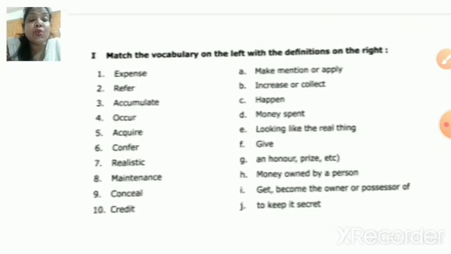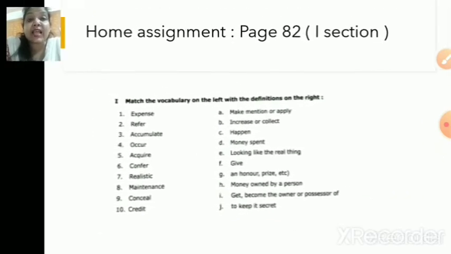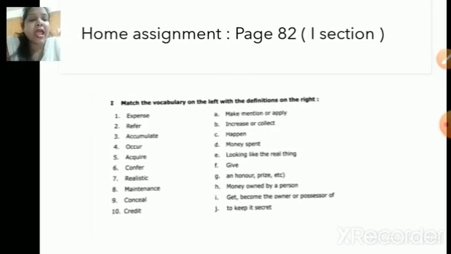Now you have to do this as a home assignment, and when we meet again on Monday for part 2, before Monday you have to complete this assignment, and on Monday we will discuss the correct answer for this particular activity. Done? Okay, so make sure that you do this activity in your grammar book or maybe your rough book. It's your choice, children.